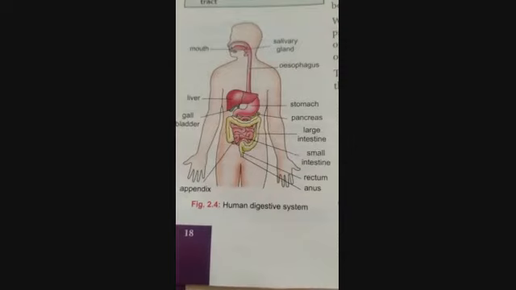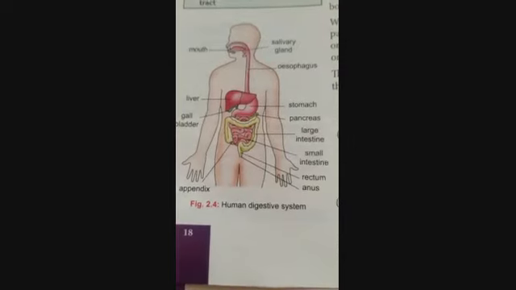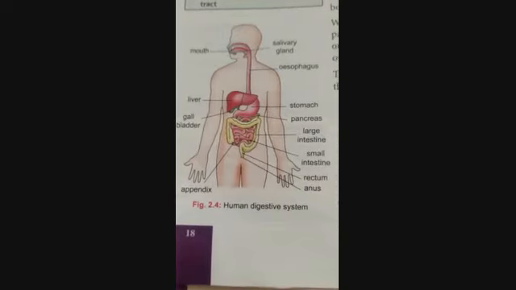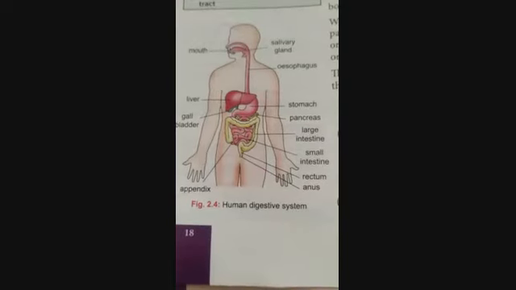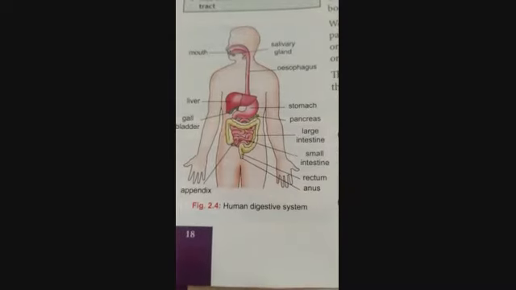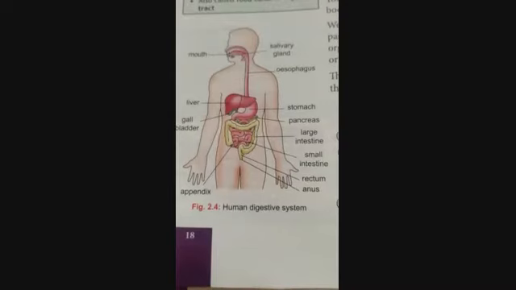And then comes the tongue. The function of the tongue is to mix that saliva with the food thoroughly, and it also helps in swallowing the food towards the next organ, that is the food pipe, or the other name of food pipe is esophagus. Saliva is a watery substance present in the mouth.